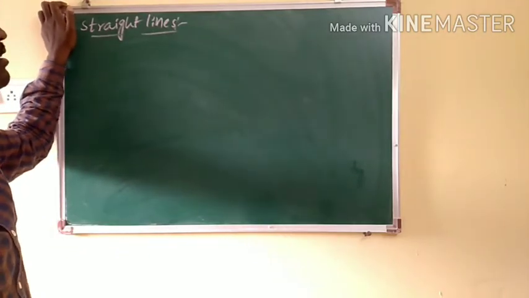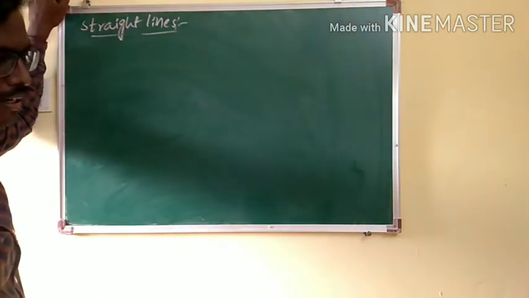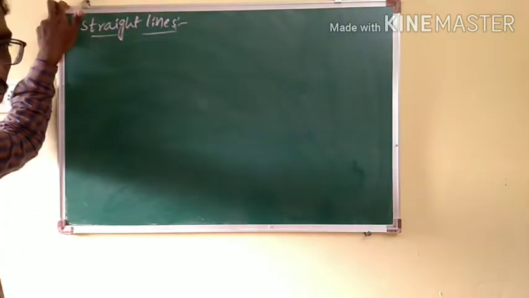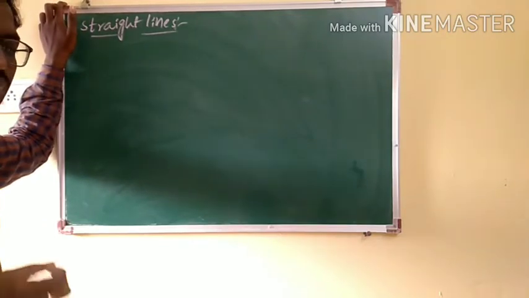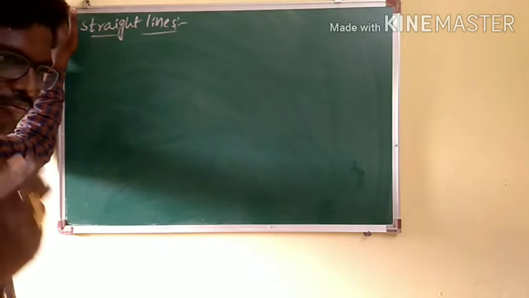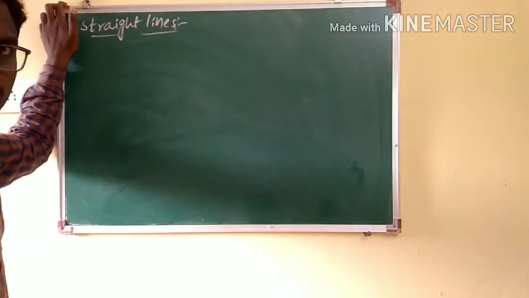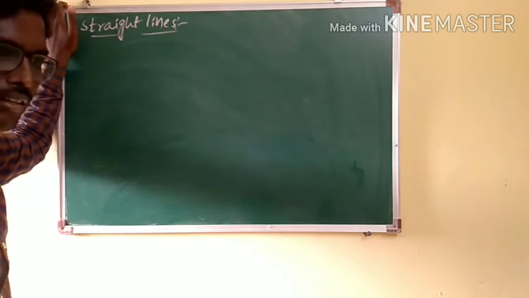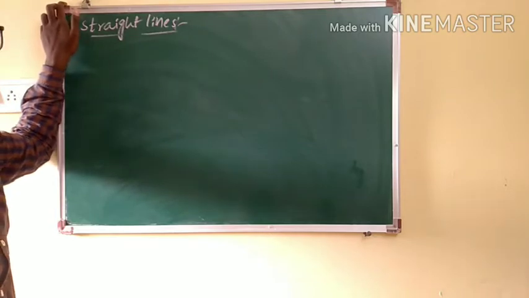Understand? So in straight lines, I think you have fundamental knowledge of what type of equation represents a straight line, and the basic results like the equation of the straight line parallel to x-axis, parallel to y-axis, perpendicular to x-axis, perpendicular to y-axis. Such fundamentals you might already know. Anyway, we'll discuss all of them once again.